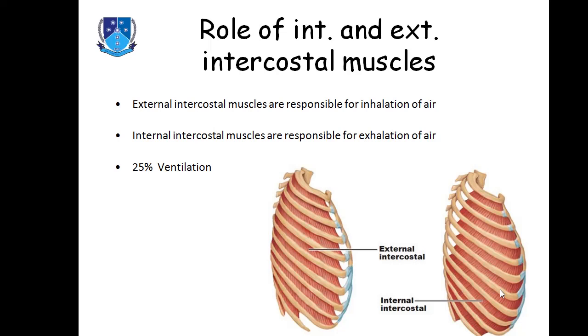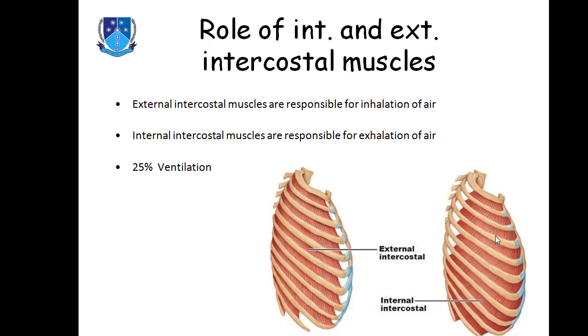When the rib cage is pushed downward by the internal intercostal muscles, the diameter of the rib cage becomes small. So the inhalation takes place when the diameter of the rib cage becomes large due to pushing of the rib cage upward by the external intercostal muscles.